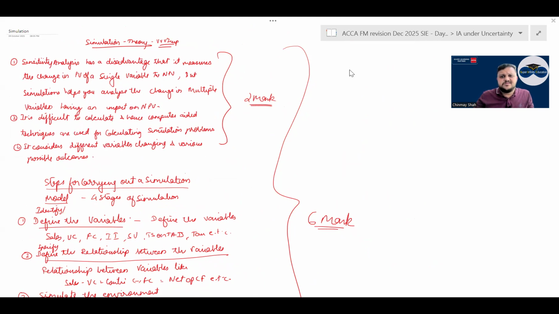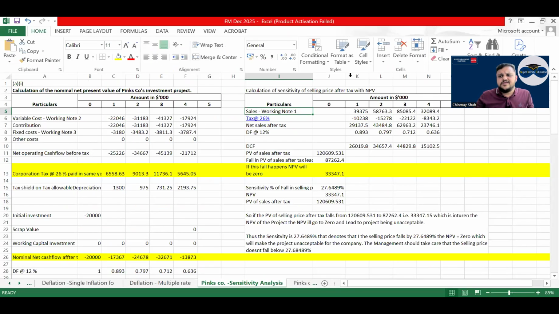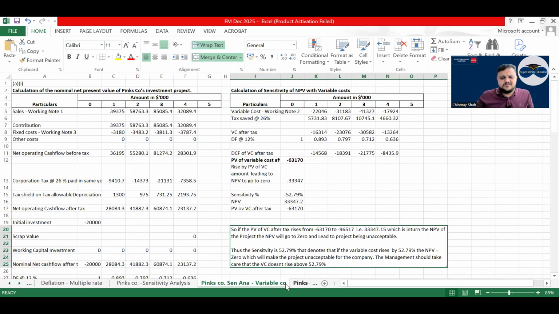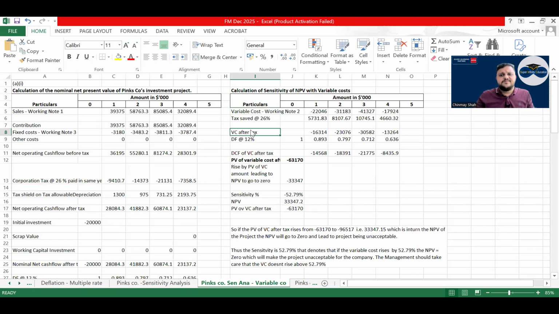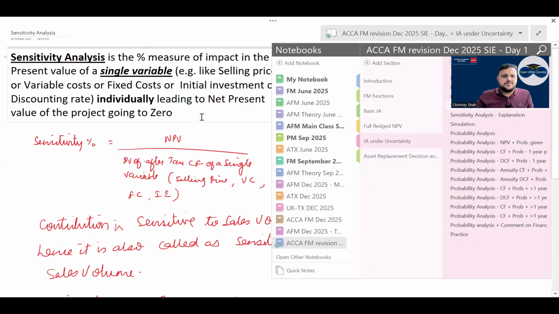Tax impact on sensitivity analysis means every what? Tell me. Impact before in the net operating cash flow, variable cost. You can have a look at it. Tax impact is what you will on sales. What happens? You pay tax on sales, and on variable cost you save tax. You have to take every variable after tax. I think we have done this quite in detail in class.